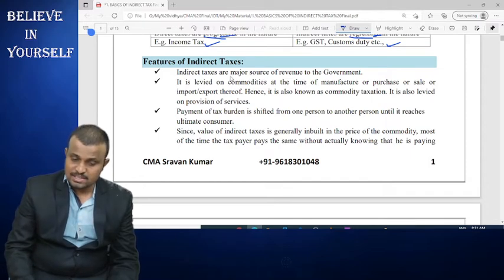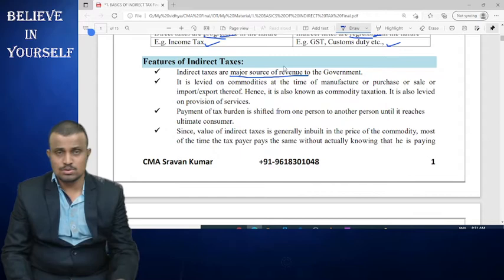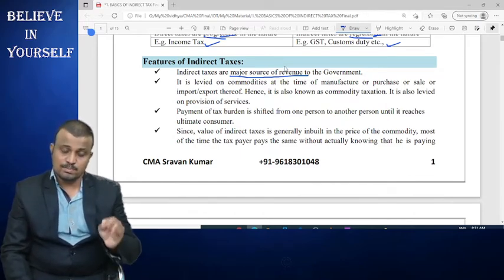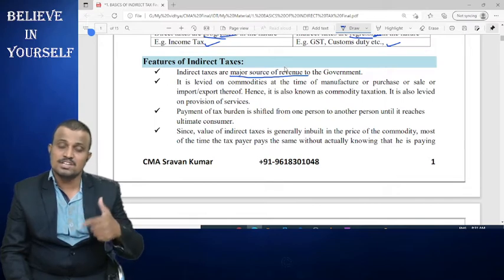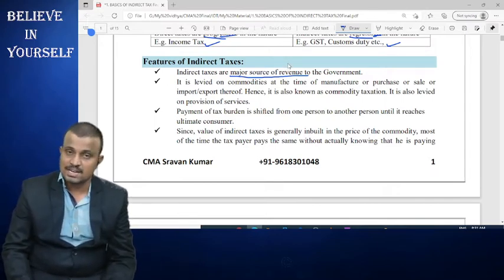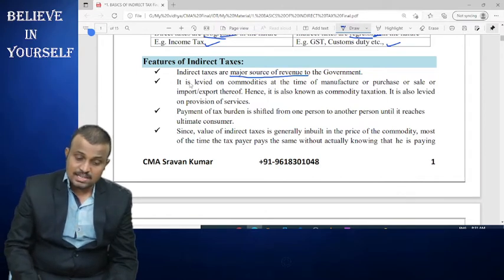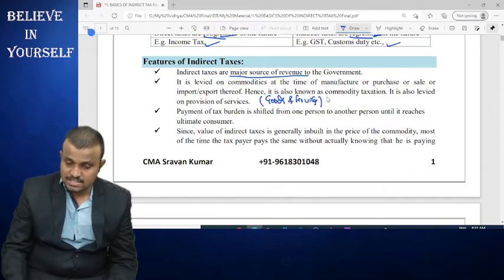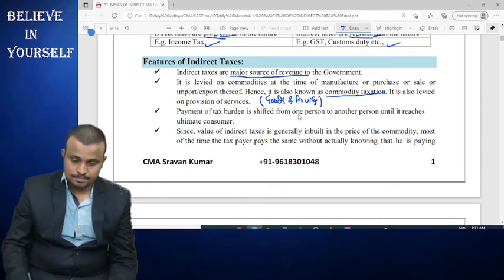Next, coming to the features of indirect tax. Indirect taxes are the major source of revenue to the government. Generally, direct and indirect taxes both are sources of revenue to the government, but among them, indirect tax provides more than 50% of revenue to the government. On average, 60% is contributed by the indirect taxes only. And generally, it is levied on goods and services. That's why this tax is said to be a commodity tax.